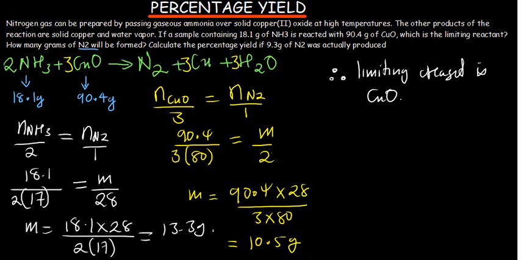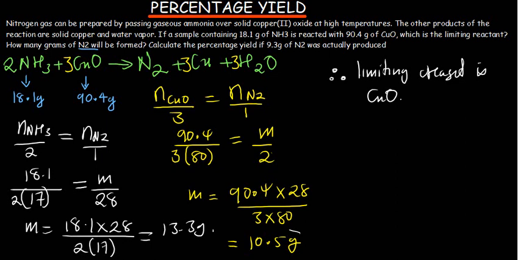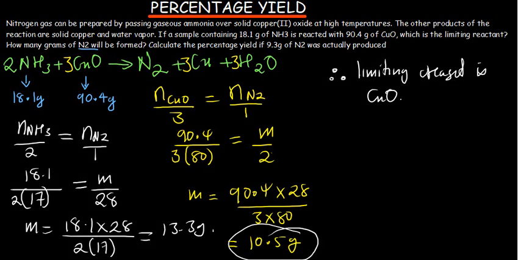This means for the next question, calculate how many grams of nitrogen will be produced, it is 10.5. So this is the goodness of the method. We've already calculated it for the next question. And then now calculate the percentage yield, if 9.3 grams of nitrogen was actually produced.